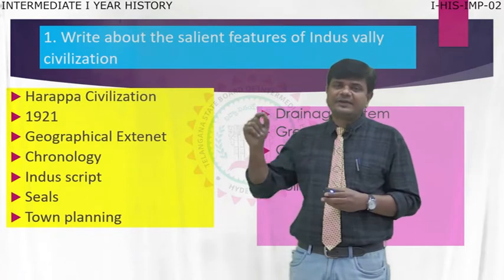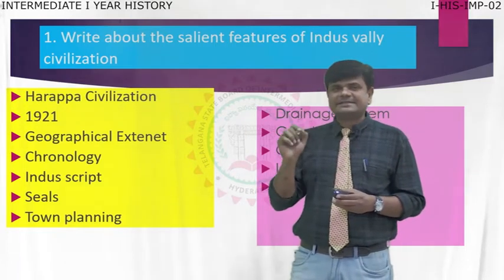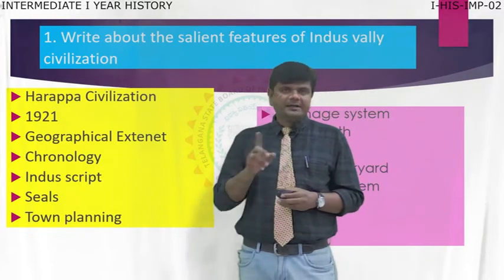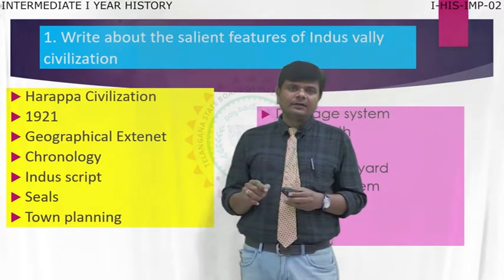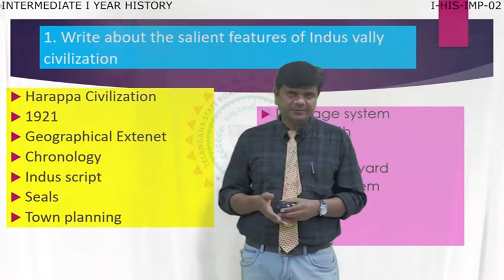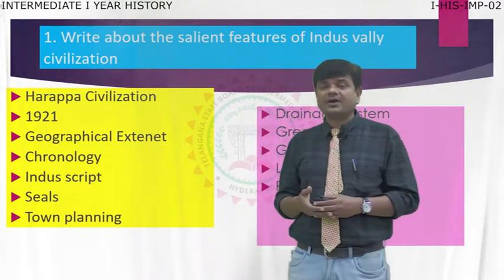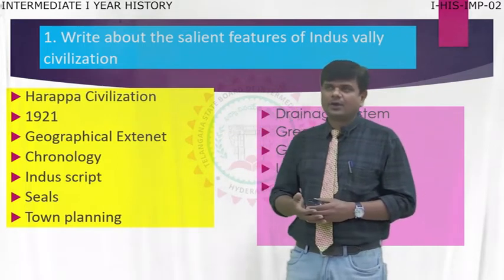peak stage of Indus Valley civilization, 2300 to 1700. Okay, this is the peak period when the civilization greatly flourished. So the peak stage and the opinions of different historians, you write in chronology.